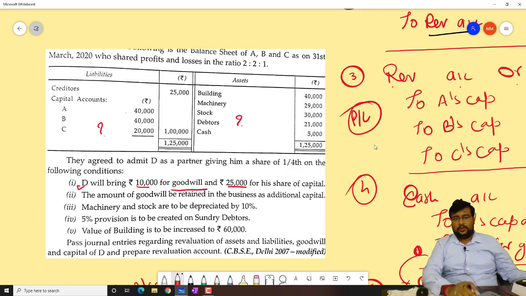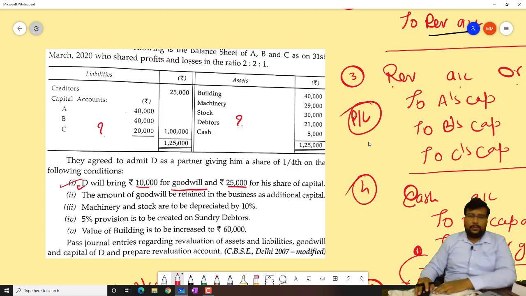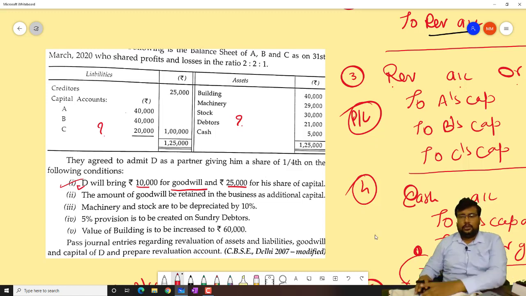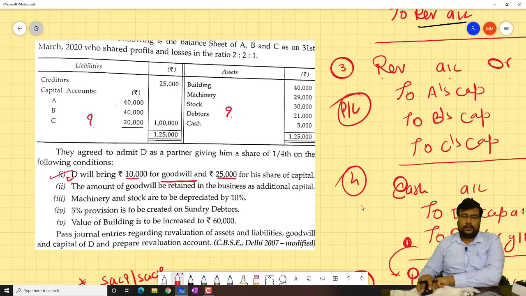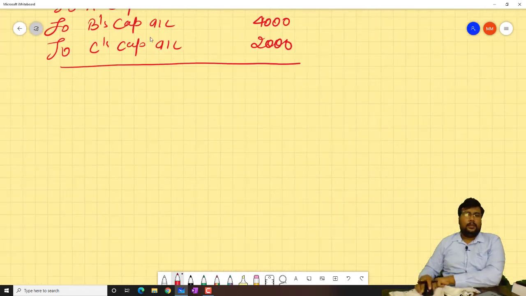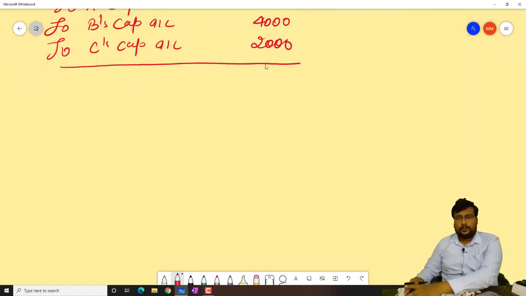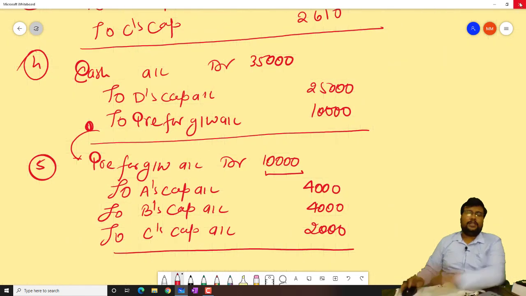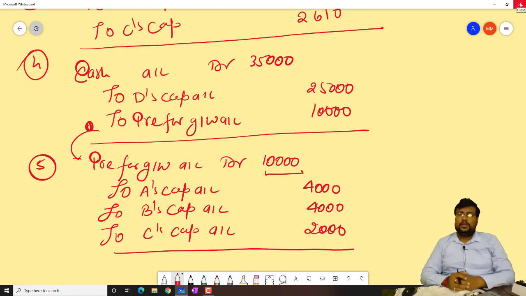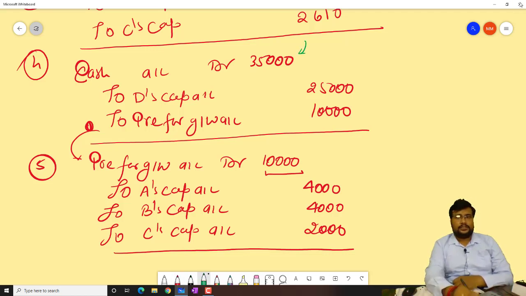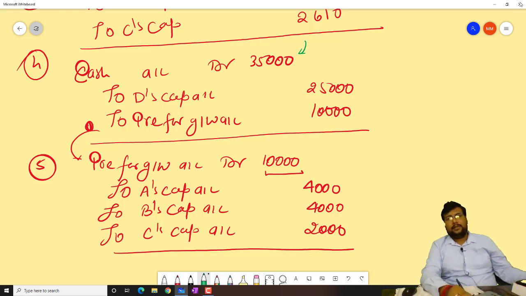If it is not there, then you will go for the next entry of new partner capital and new partner share of goodwill. Premium for goodwill. Cash account debit 35,000, to D's capital 25,000, to premium for goodwill 10,000. The person is bringing the cash, so the total cash coming is 35,000: D's capital 25,000 and premium for goodwill 10,000.